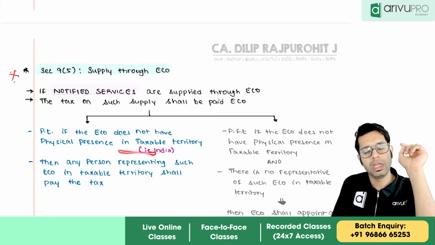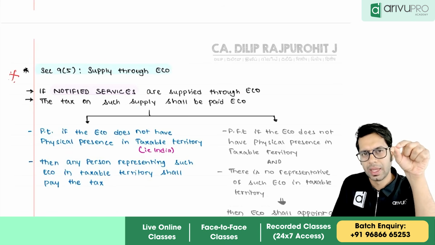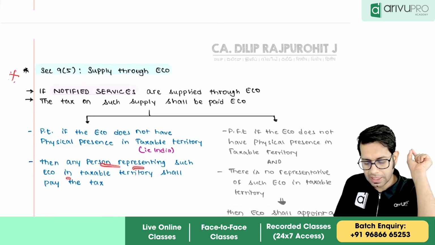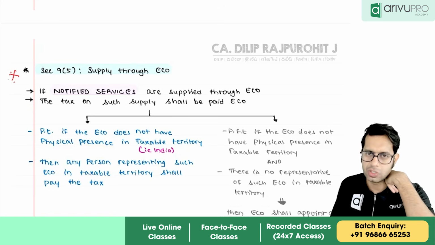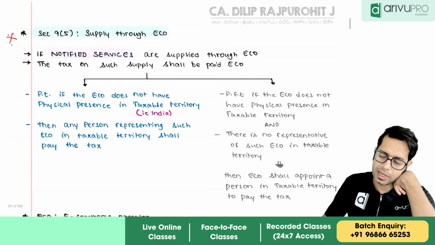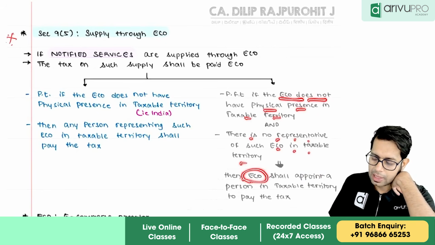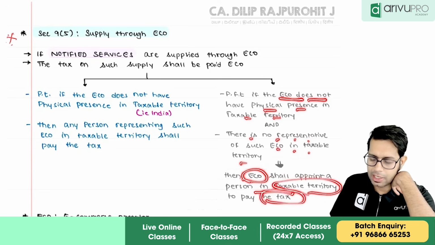Provided that if the e-commerce operator does not have physical presence in the taxable territory, then any person representing that e-commerce operator in the taxable territory should pay the taxes. Provided further that if it does not have any representative in the taxable territory, then it should appoint a person in the taxable territory to pay the taxes.